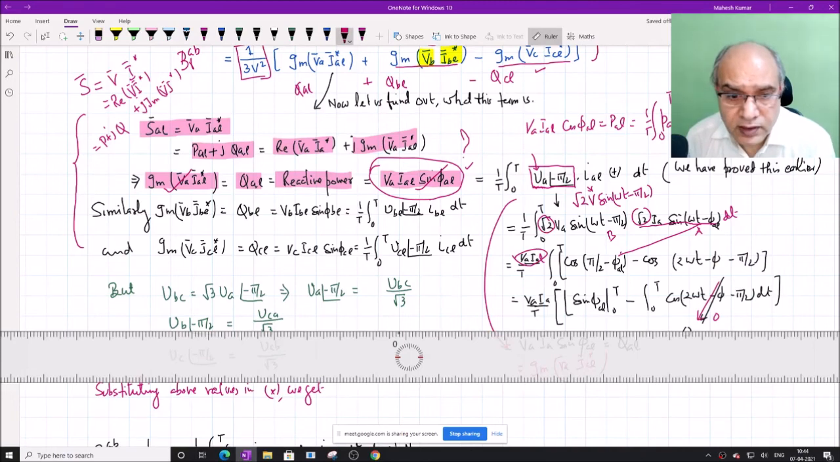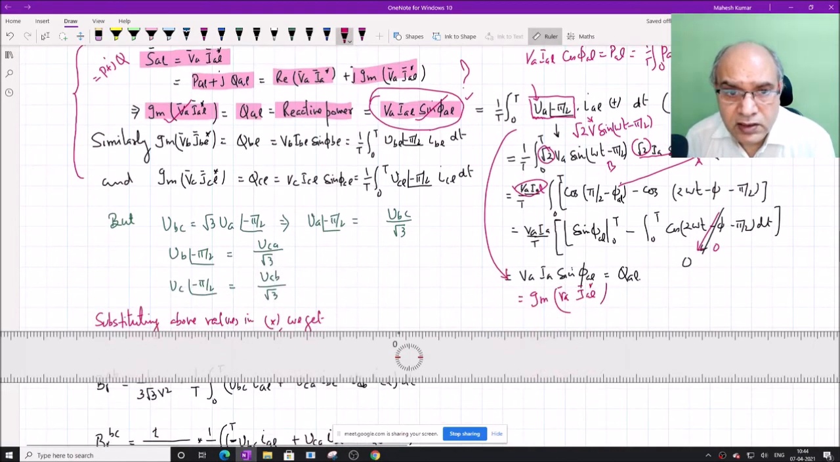Correct? Now we will go back to this term. We have just proved that this imaginary of BA into IAL is equal to this, which is equal to this. And similarly, imaginary of BB into IBL can be proved as QBL equal to BB into IBL sin phi BL, equal to 1 by T, 0 to T, BB angle of minus pi by 2, see it here, and IBL dt. And similarly, imaginary of BC into ICL is equal to 1 by T, 0 to T, BC angle of minus pi by 2 and ICL.